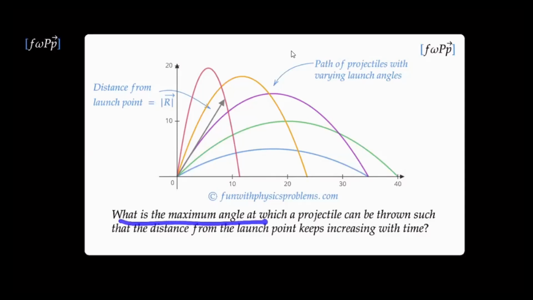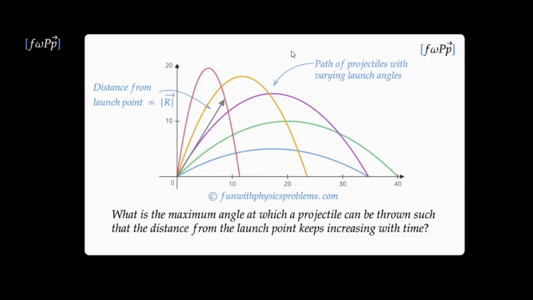What is the maximum angle at which a projectile can be thrown, such that the distance from the launch point keeps increasing? So if this is the launch point, then this black arrow is the distance from the launch point. We want that distance to keep increasing with time.